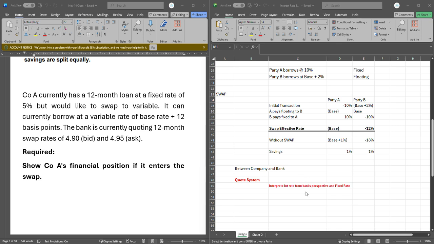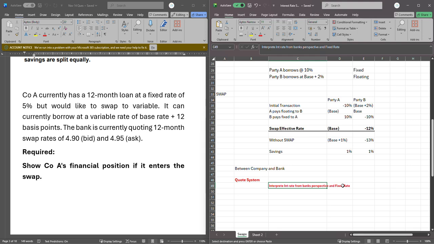So what we are saying here is that if you are talking about fixed rates, you have a quote that is always going to have both sell and buy quotes. Remember, the bank would like to sell high and buy cheaper. When do you receive fixed rate interest income? You will receive when you have sold something. So if the bank is receiving fixed, it means they are using the sell rate, and if they are paying fixed, it means they are using the buy rate. It's as simple as that.